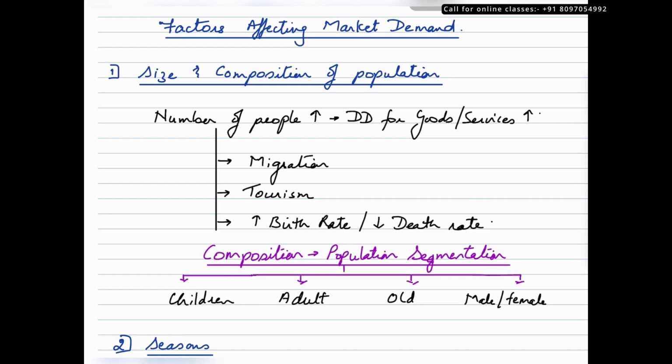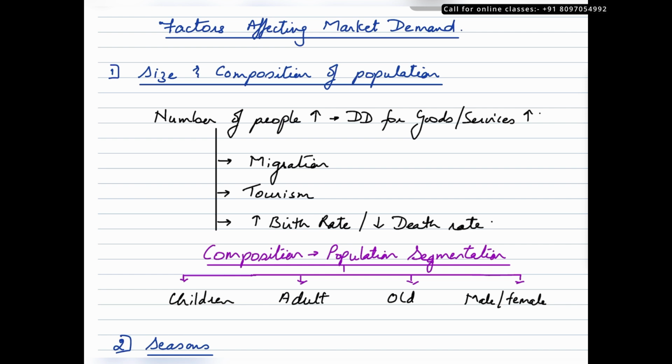Alright. Now apart from the size, how the population is divided or segmented would also impact the demand for goods and services in a given market. Now some examples for population segmentations are on the basis of their age. So you could have more number of children in a given population, adults in a given population, the aging population, or probably you could also segment them on the basis of the gender. So male to female, how many males and how many females in a given region.